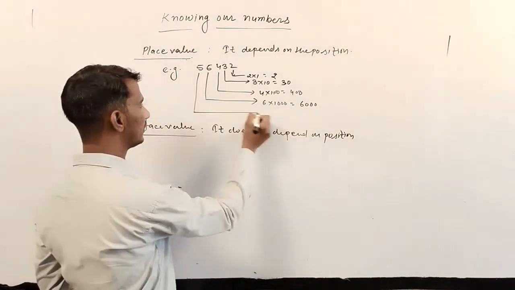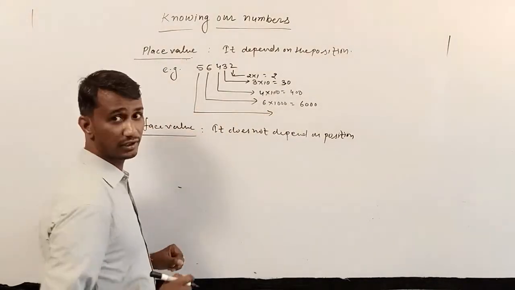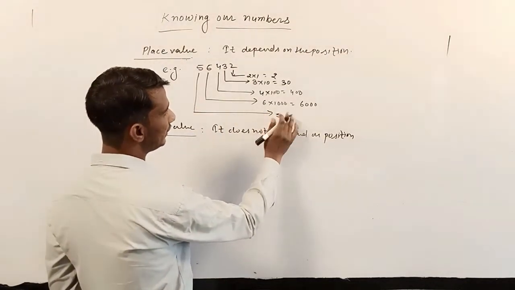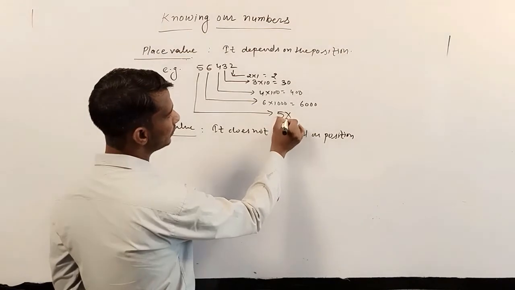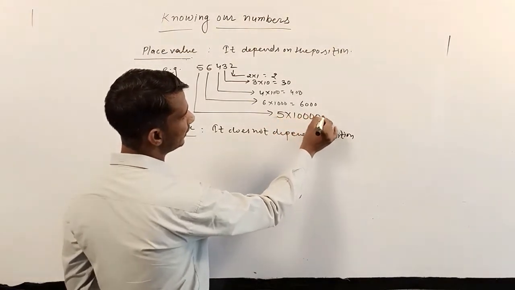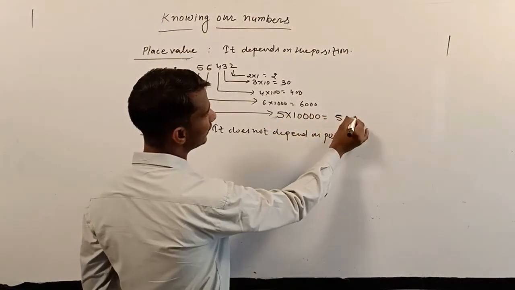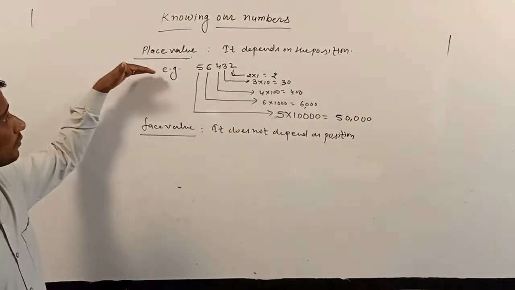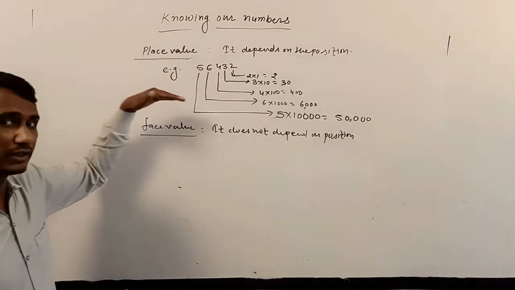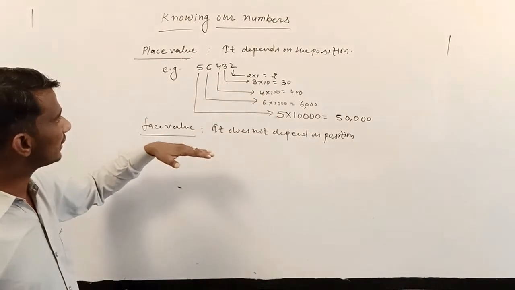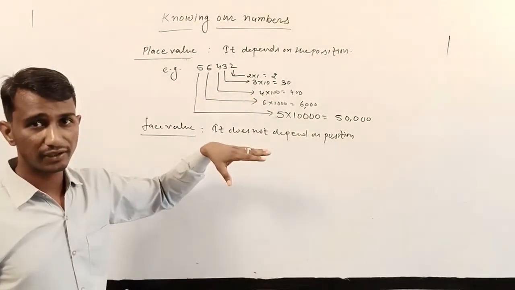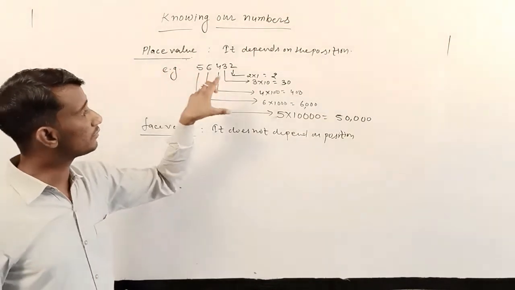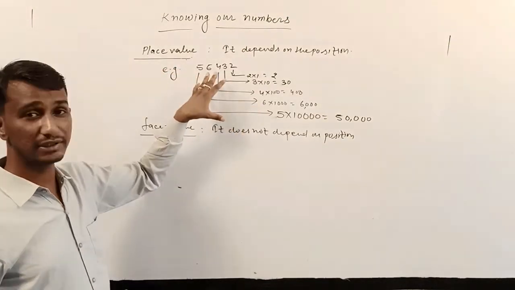And 5 is on the place of 10,000, so we multiply 5 into 10,000 and get 50,000. In this way, you can write the place value of all the digits. And sometimes in the question, only separate place values are asked.